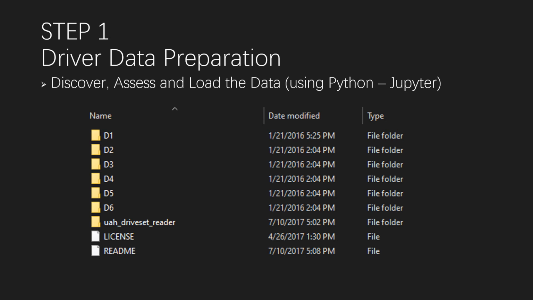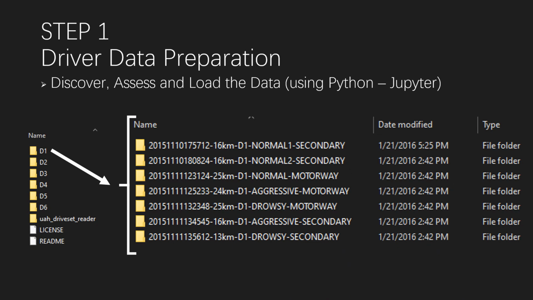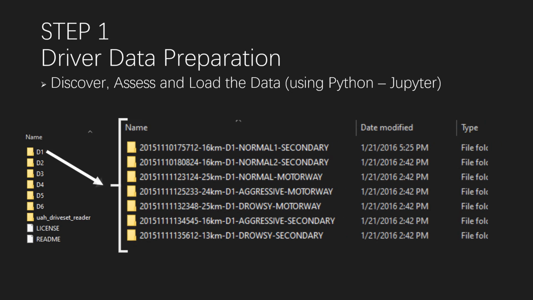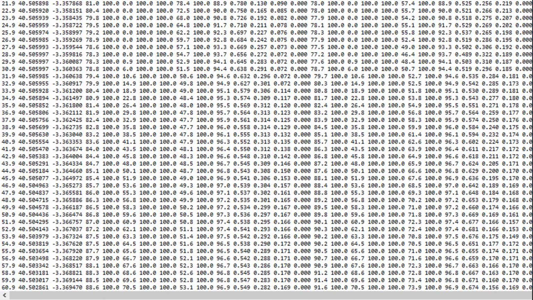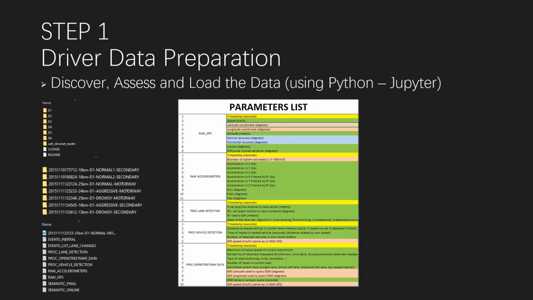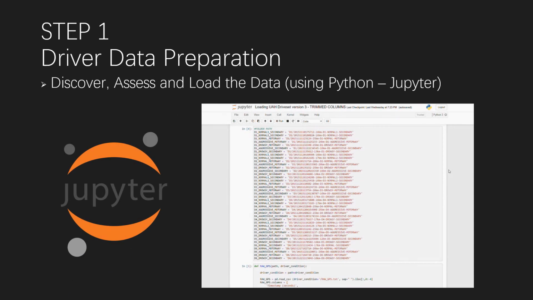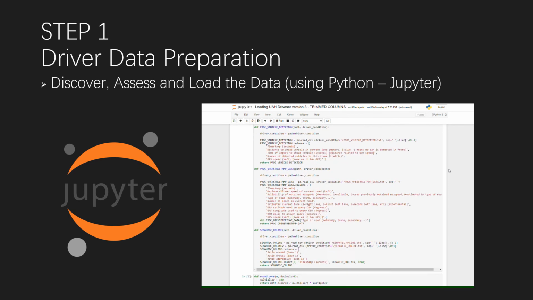The 6 drivers are separated into 6 folders. In each folder there are different driving conditions, 7 driving conditions for each folder. In each driving condition folder, there are 9 text files containing the driving data. Let's take a look at one example of the file. It is very complex to understand this data, so it is a good start if we make a parameters list so we understand what the data represents. The final step is to load the data using the Python programming language, with Jupyter as our IDE.